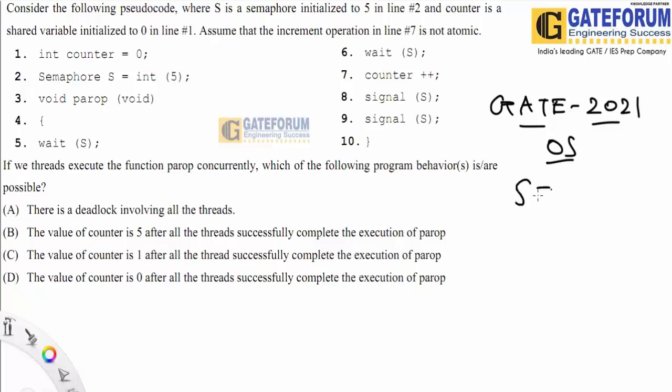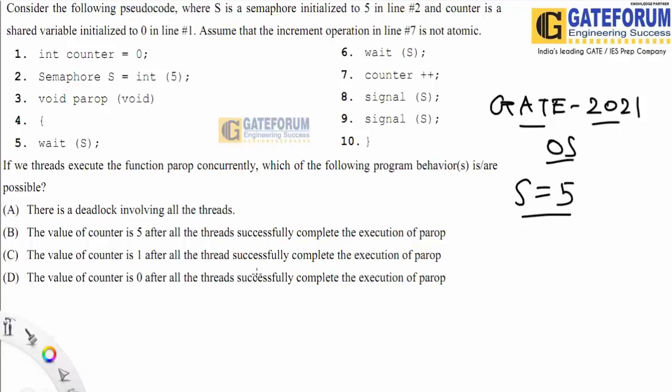So the value of S is initially 5. The counter is a shared variable, initialized to 0 inside line 1. So counter is basically 0, semaphore S is 5, and this is the pair of which we are running here. If three threads execute the function pair concurrently, which of the following program behaviors is possible?